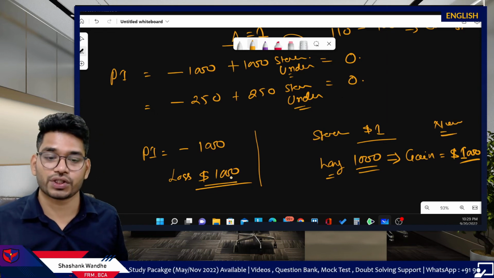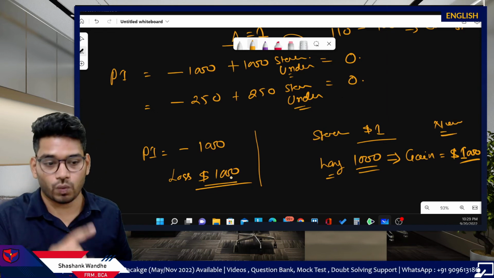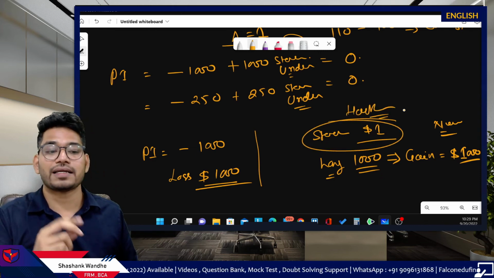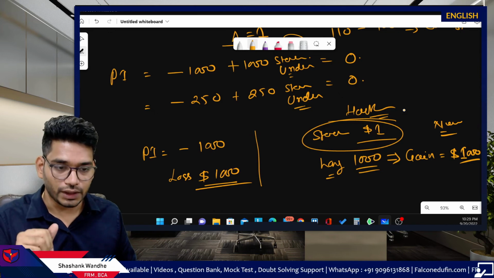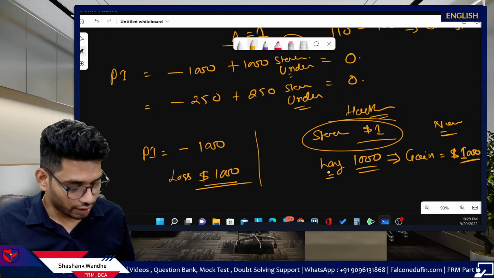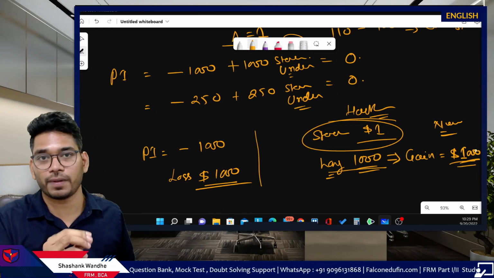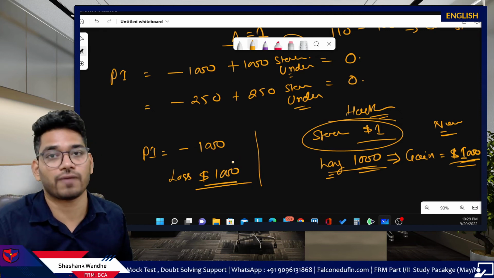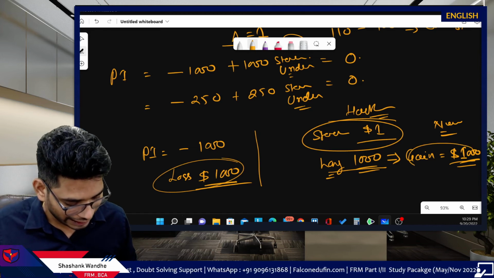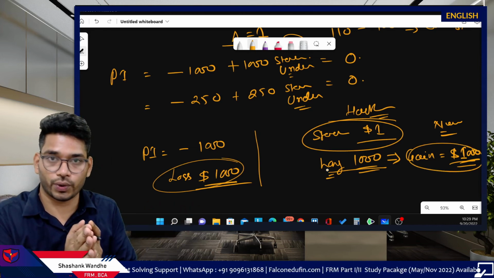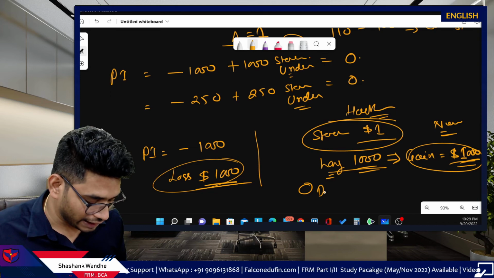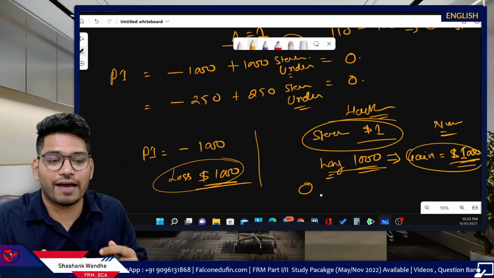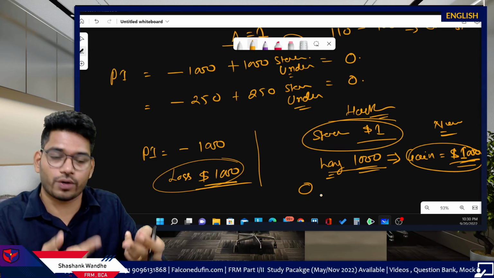So this is your new position. This is your old position. Loss 1000. Why is this happening? Stock price increased by $1. Your stock position resulted in +1000 profit, and your portfolio position resulted in a loss of 1000. Loss of 1000, gain of 1000, 0. This gives us a delta neutral portfolio. It means this portfolio is unaffected by the stock price increase. You can do this in the reverse order.